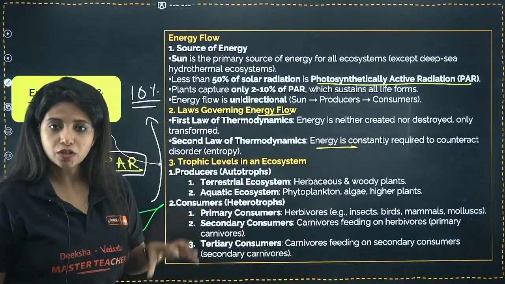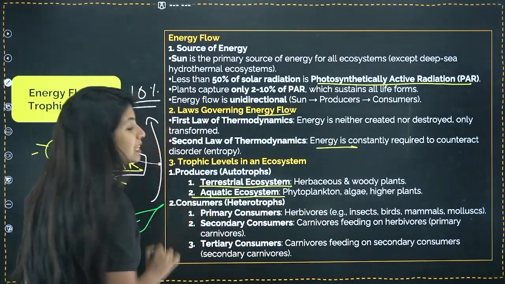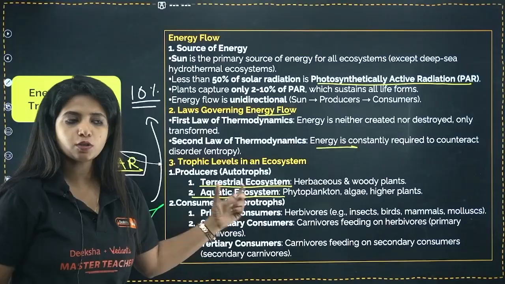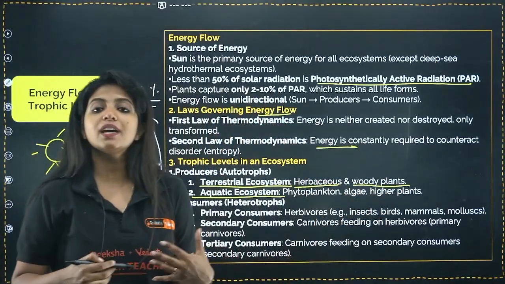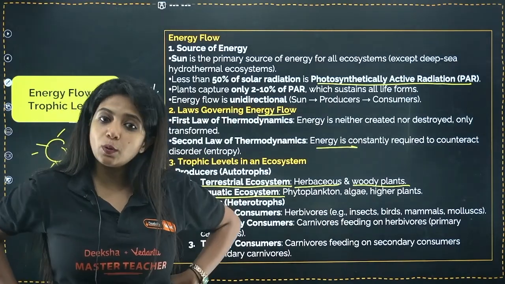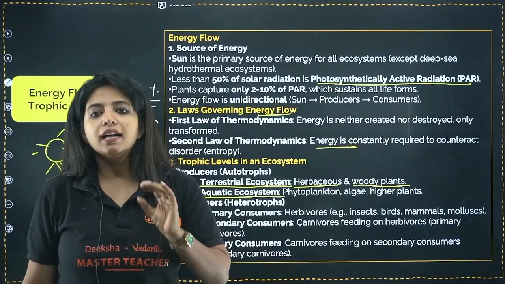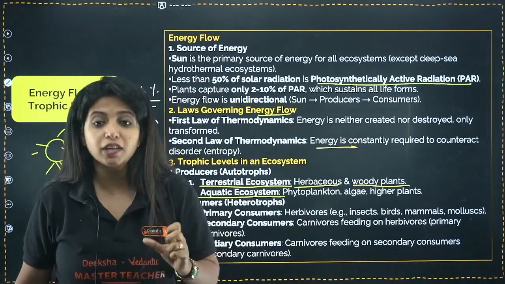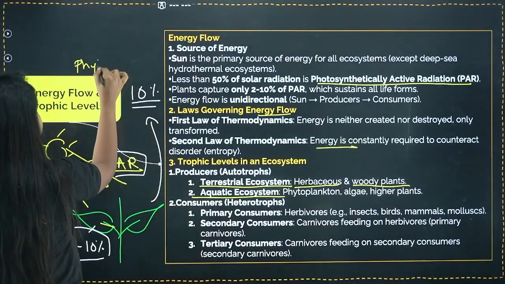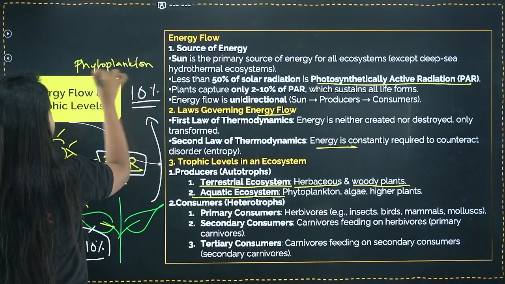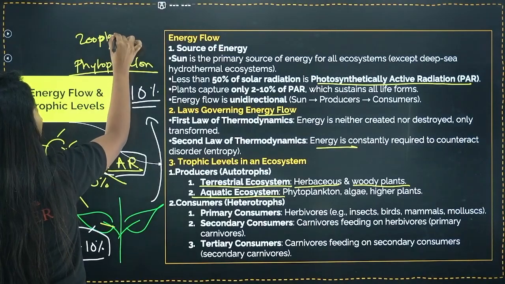When you talk about ecosystems, there are different types of ecosystem. One is the terrestrial ecosystem and the other is the aquatic ecosystem. Terrestrial ecosystem means basically the land ecosystem. In that, the herbaceous and woody plants act as producers. But what about the aquatic ecosystem? Do you have big trees inside the water? No. The aquatic ecosystem is dominated by a producer whose name is phytoplankton. These phytoplanktons are small units which do the process of photosynthesis, and they are eaten up by small organisms known as zooplanktons.